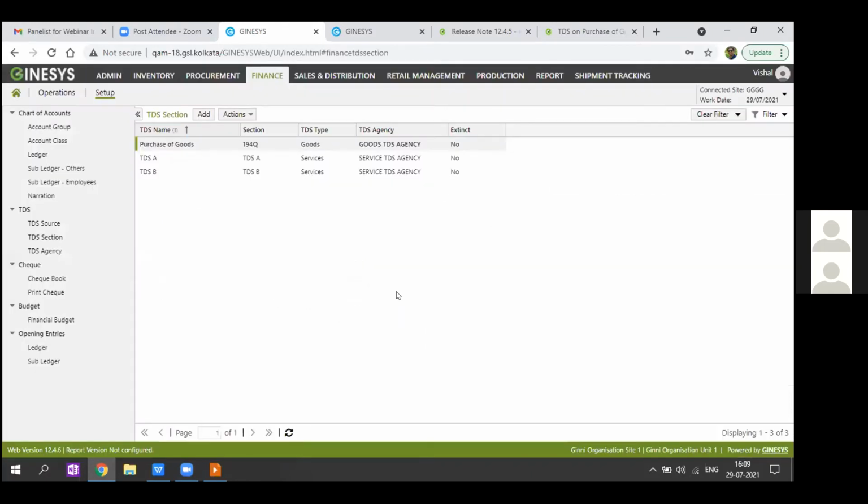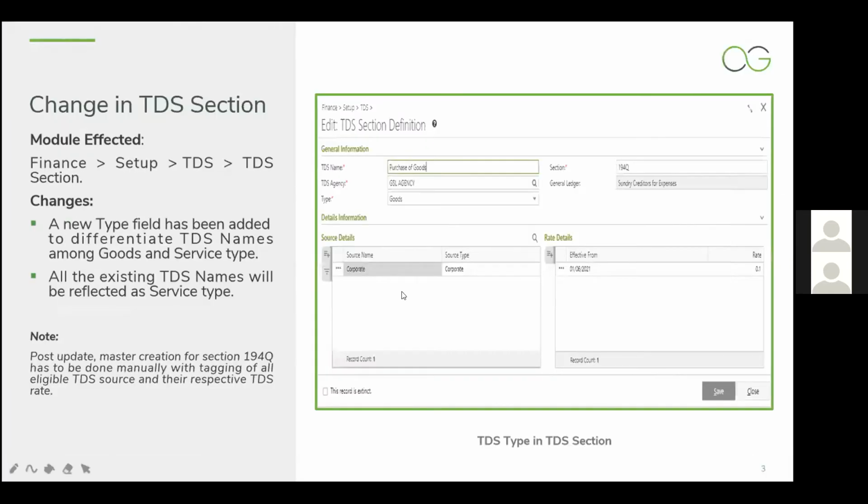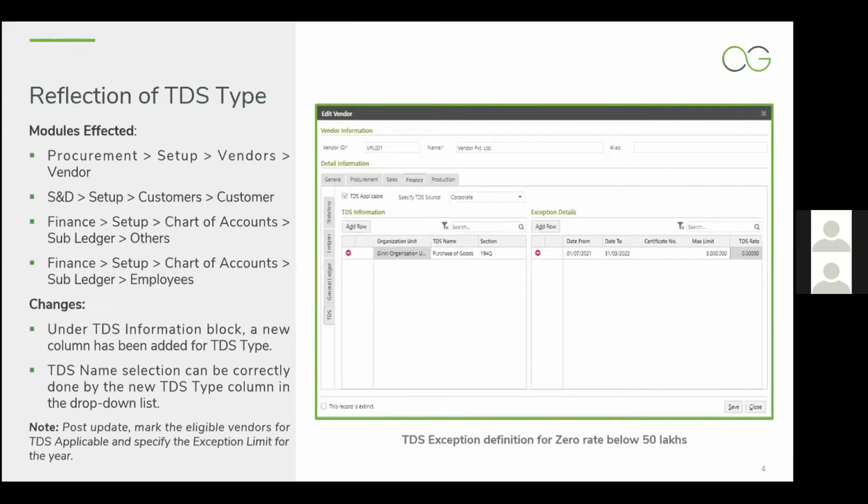So moving on from here, the next comes the vendor master, the vendor on whom the TDS is being charged. Basically, in the vendor master, we need to define whether this vendor is TDS applicable or not. There is a flag in the finance tab, under the subtab for TDS, that says whether TDS is applicable for this vendor.